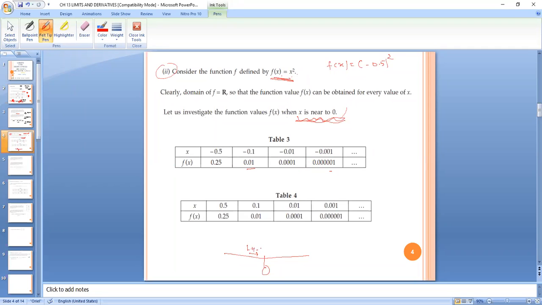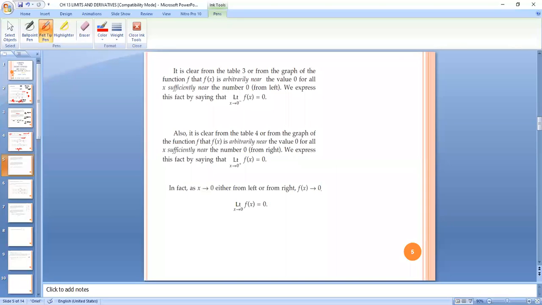And we call it left hand limit. And when we are taking the values from right hand side, 0.5, 0.1, 0.001, 0.00001, then again we are observing that f of x is approaching 0. We are taking the idea from the table values, right? So we are writing limit x tending to 0 negative, f of x is equal to 0. Limit x approaching 0 positive, f of x is equal to 0.